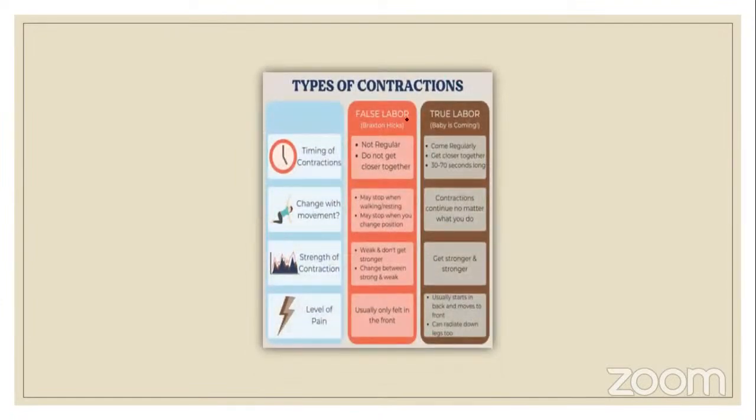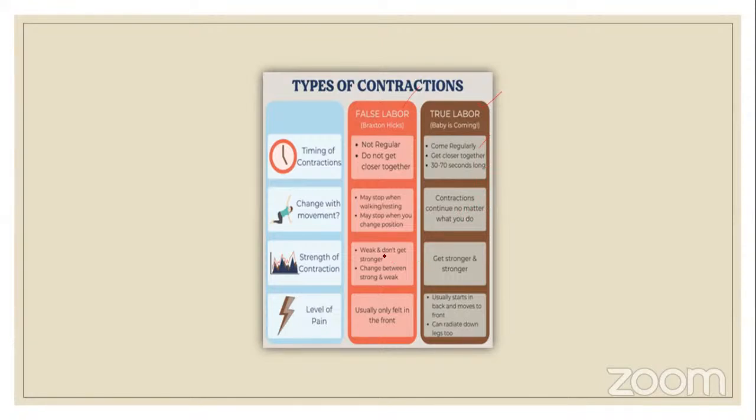Now, here you can differentiate between Braxton Hicks and true labor. Braxton Hicks is not regular and does not get closer together, so there is a gap between two contractions, whereas true labor comes regularly and gets closer together, and it remains for 30 to 70 seconds. Braxton Hicks may stop when walking or resting, or when the position of the pregnant woman is changed. But a true labor contraction will continue no matter what is done. Change of position, anything, it will just continue.